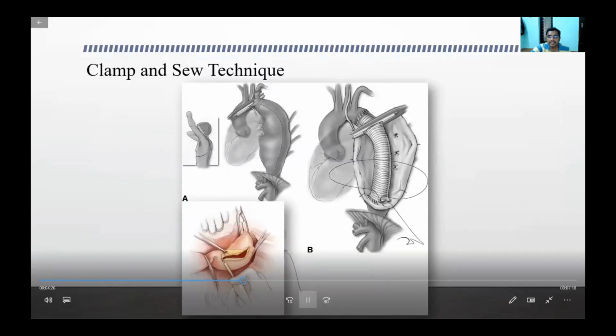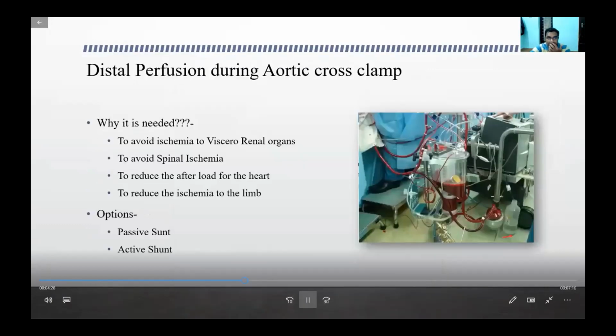So to avoid this distal ischemia, what we do is distal perfusion. Whenever we are clamping the aorta, the distal aorta is not getting any blood. So we take the blood from above the clamp or from the heart and give it through the pump to the distal aorta, so that it avoids ischemia to the renal arteries, visceral arteries, and spinal cord. So many options are there.